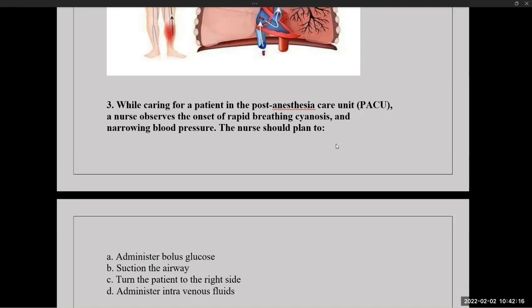Ramya, Neetu, any confusion? Is it clear? Yes, ma'am. And Binu, answer? Yes, ma'am. Clear. Okay.